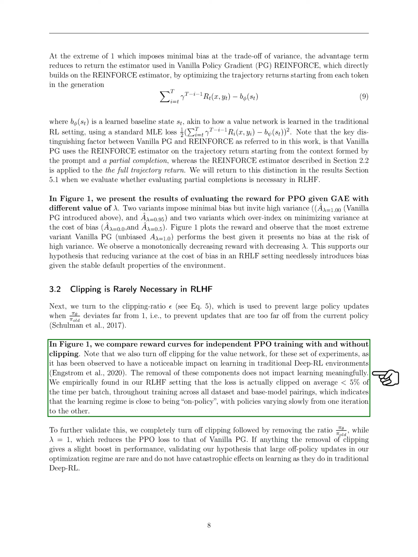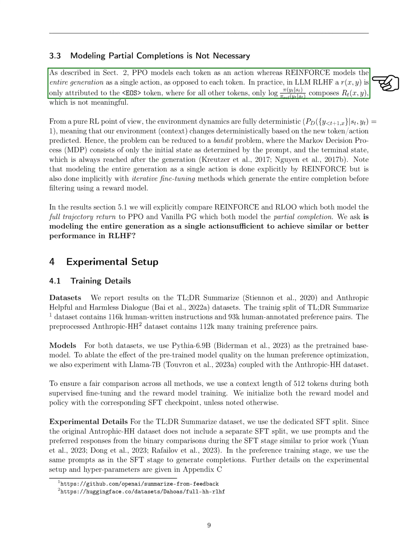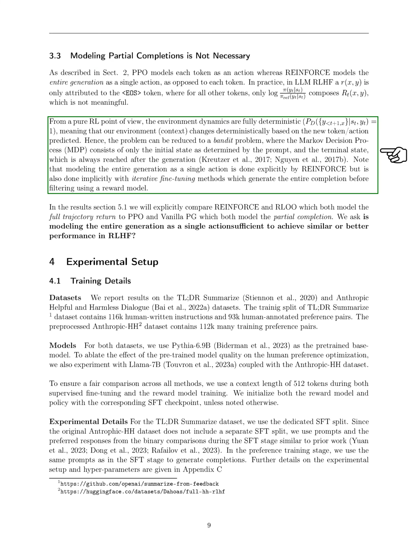Moving on to the topic of modeling partial completions, we explain that in the context of RLHF for large language models, LLMs, it's not necessary to model each token as an action. Instead, a reward is only given to the end of sentence EOS token, making the reward for other tokens not meaningful. From a pure reinforcement learning perspective, the environment dynamics are fully deterministic, meaning the environment changes predictably with each new token or action.